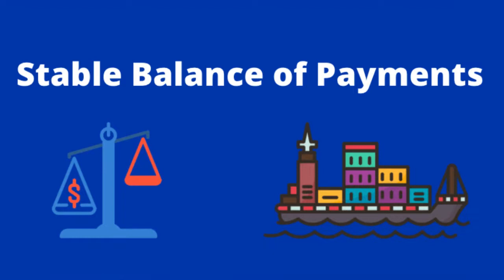A balance of payments deficit means the country imports more goods, services, or capital than it exports. It must borrow from other countries to pay for its imports. In this situation, in the long term, the country becomes a net consumer, not a producer, of the world's economic output, as they import more than they export, as mentioned before. The country may have to go into debt to pay for consumption instead of investing in its own future growth. And if the deficit continues long enough, the country may have to sell its assets to pay its creditors.